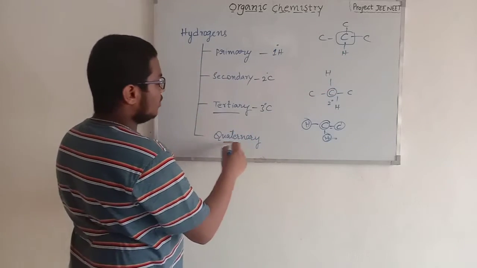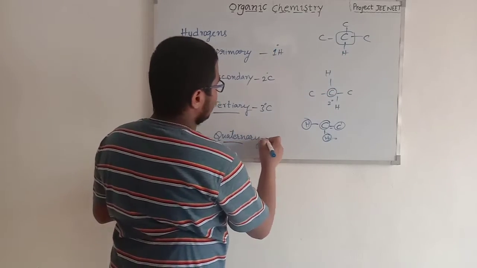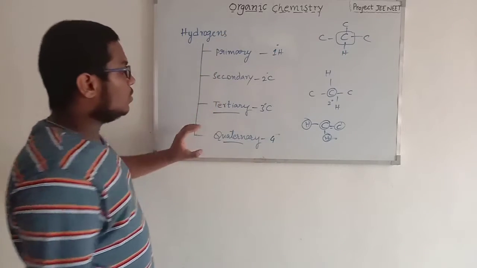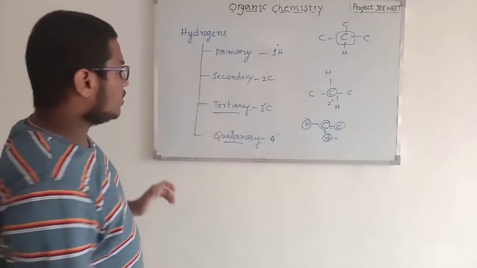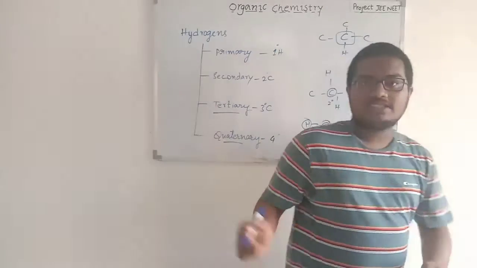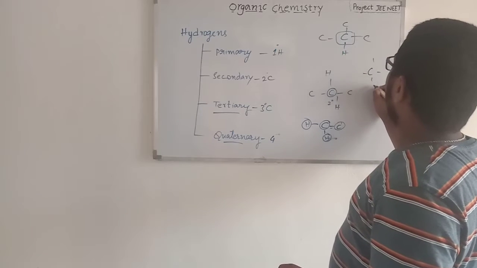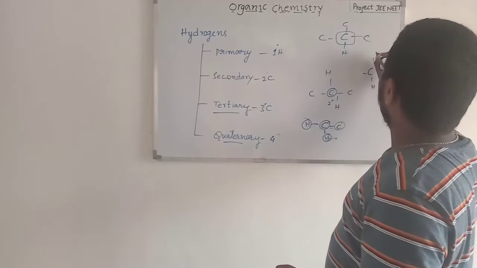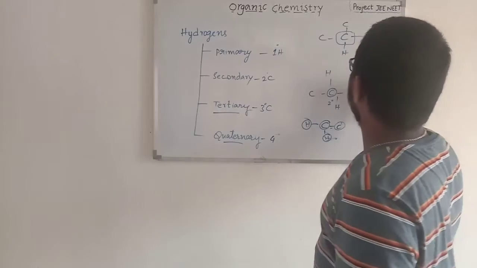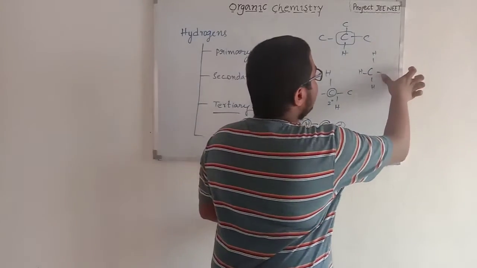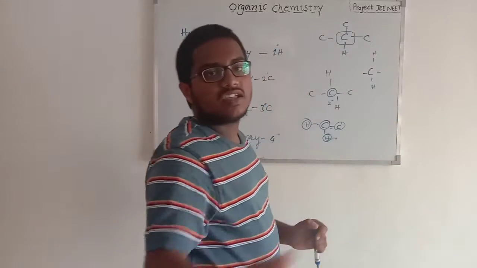And now let's go to quaternary hydrogen. There are no quaternary hydrogens, because by the concept, the quaternary carbon looks like this: hydrogen, hydrogen, hydrogen, hydrogen. This is not the quaternary hydrogens, because quaternary hydrogens are nothing.